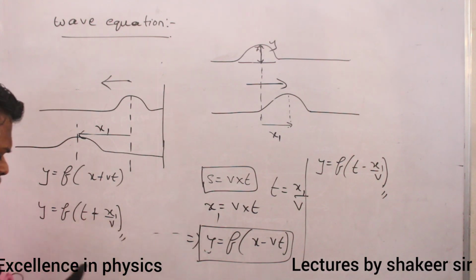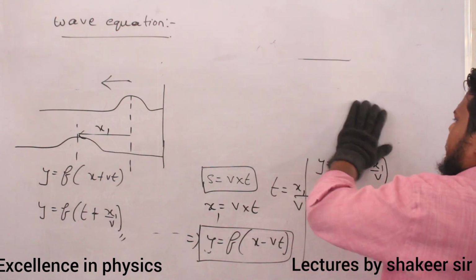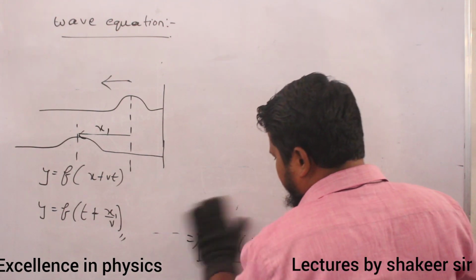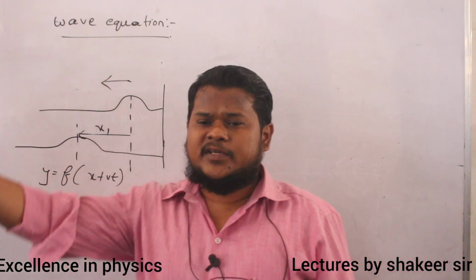Now let us see the actual equation of a wave function. Completed up to here, ma? We are defining the wave function with respect to the previous function.